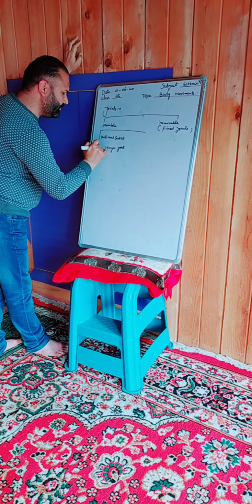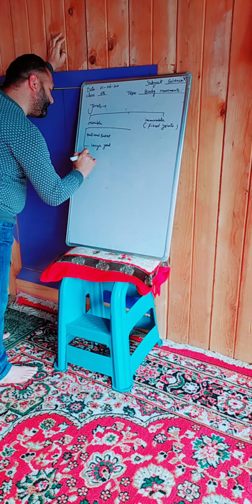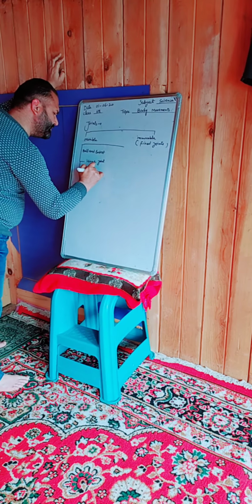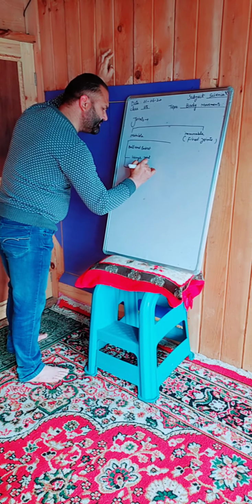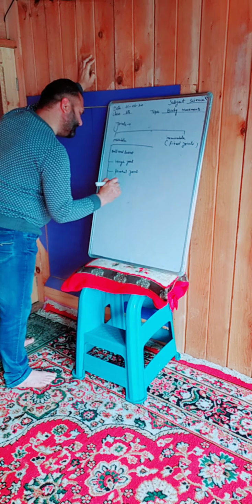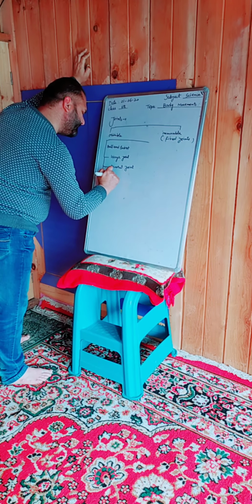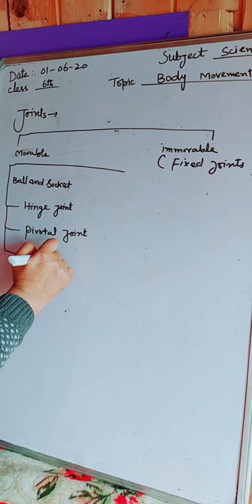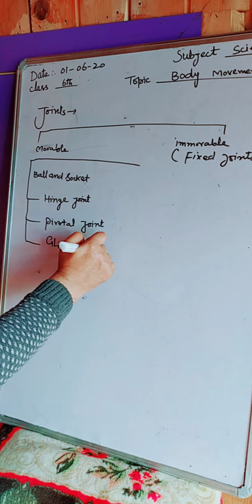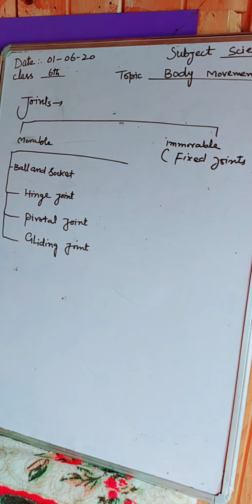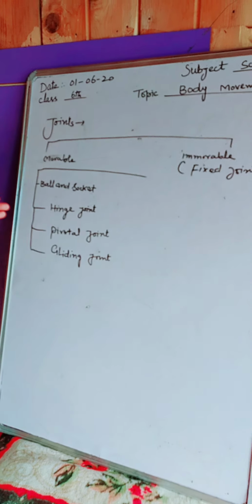Third is pivot or pivotal joint, and fourth is glide joint. These are different types of movable joints. They help in movement of your body.